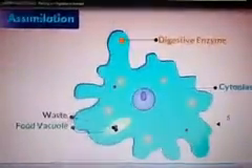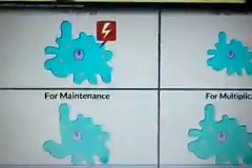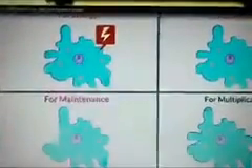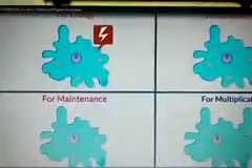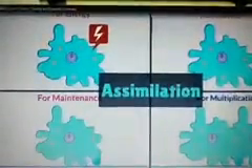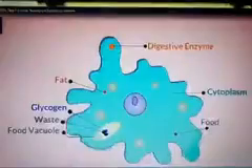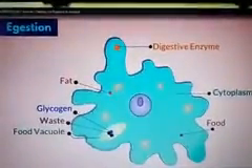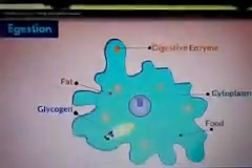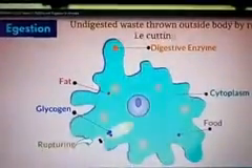So now you can understand that whatever nutrients are absorbed, they are used for energy, for maintenance, for growth, and that is called assimilation. And the excess food is stored in the form of glycogen and fats, and the undigested waste is thrown out, and that process is called egestion by rupturing.